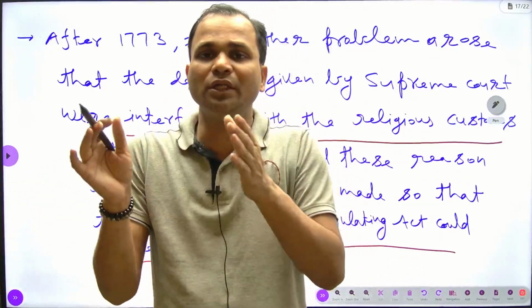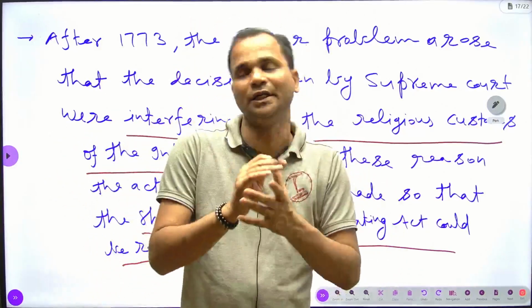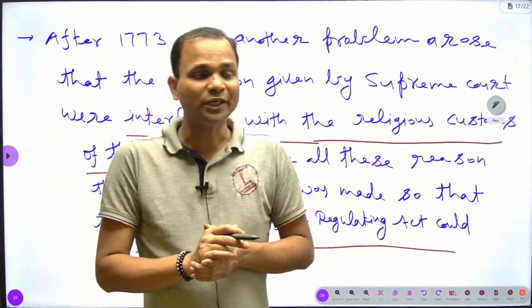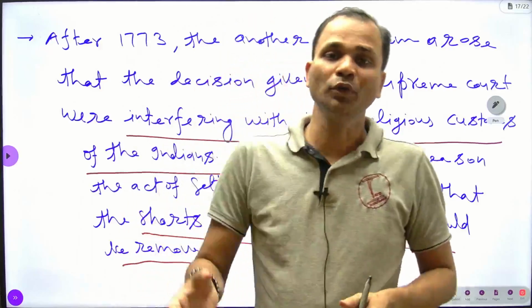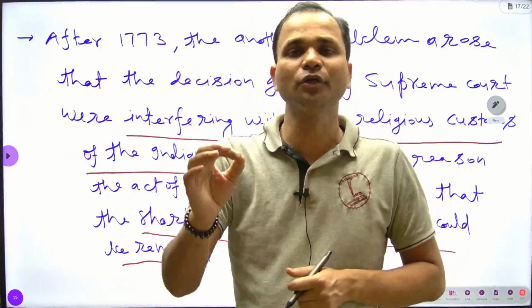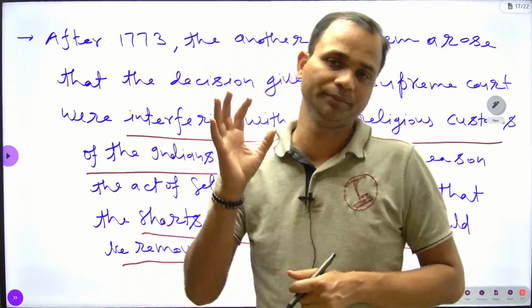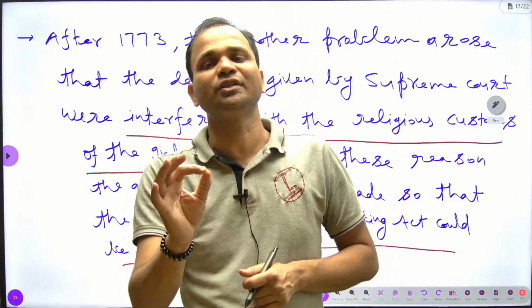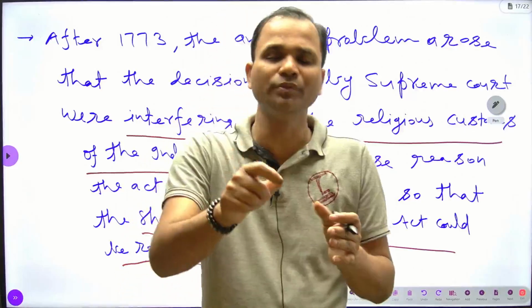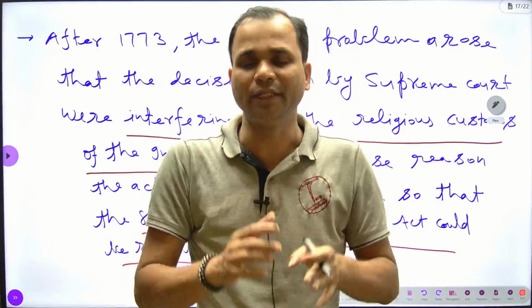Supreme Court and Governor General started giving different decisions in the same matters. That's why it was necessary to avoid this lacuna, this weakness, and the British government had to introduce the Act of Settlement. The main aim of this Act was to remove the weakness and shortcomings of the Regulating Act.